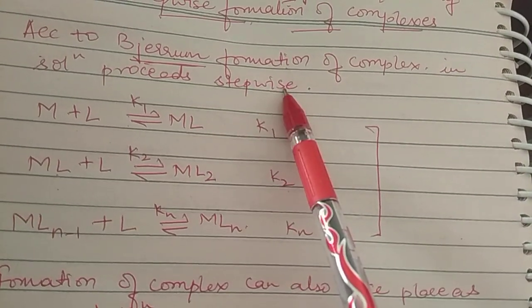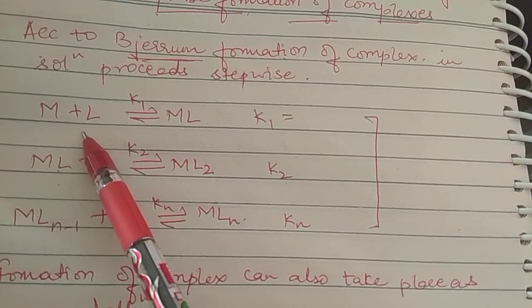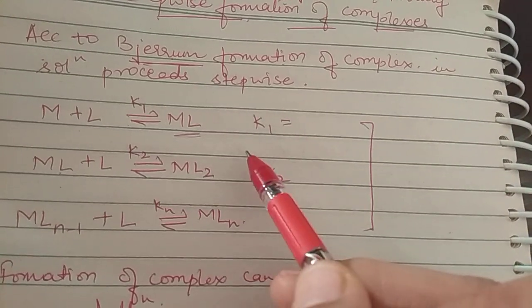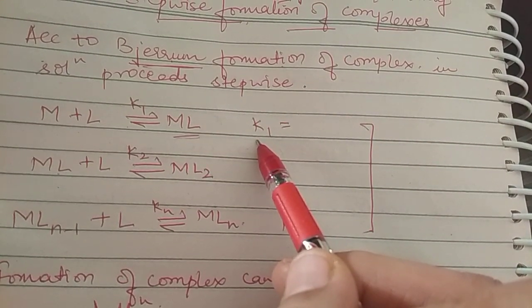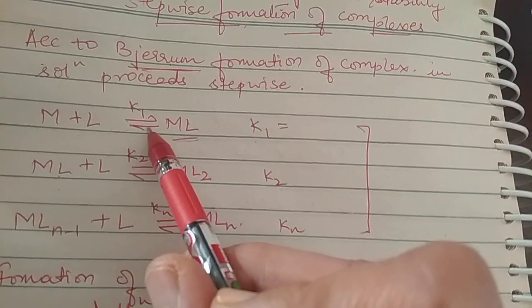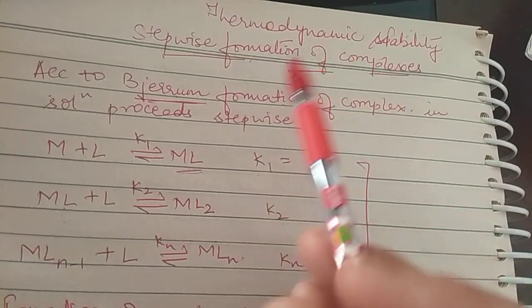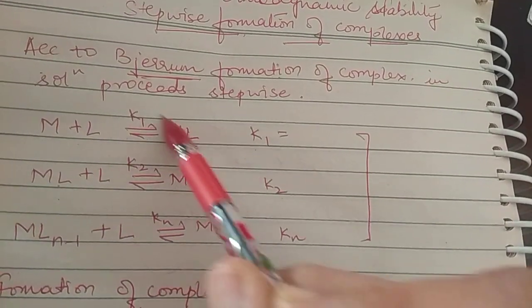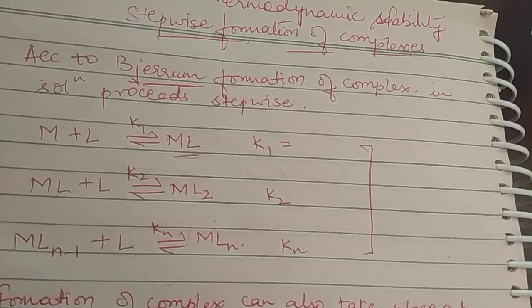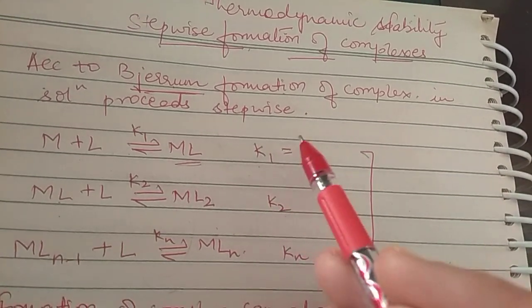Suppose it proceeds stepwise. Stepwise means the metal combines with one ligand and forms an ML type of complex. The stability constant is given by K1, the first stability constant at equilibrium. Since we are talking about thermodynamic stability, obviously we talk about everything at equilibrium. We have discussed till now all about kinetic stability. Now we are talking about thermodynamic stability.